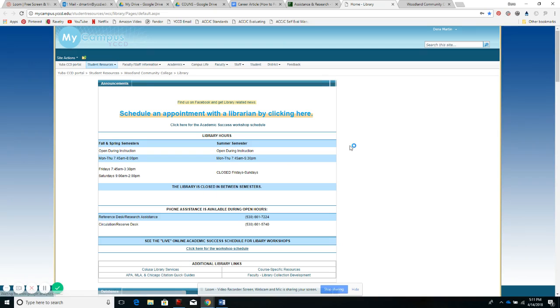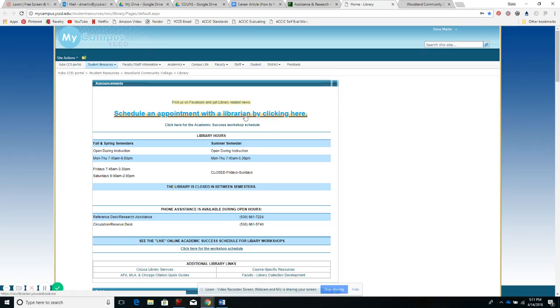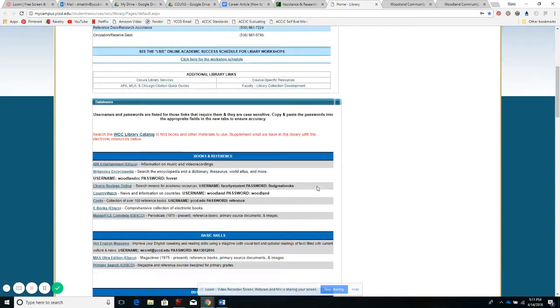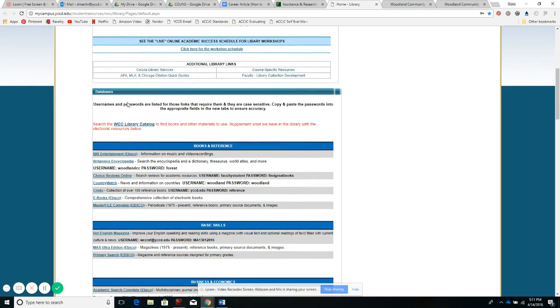If my password worked correctly, it's just going slowly. There it is. So here we can also access that link to make an appointment with a librarian. But on this site, usually the focus is down below. So you would scroll down and look for the databases.